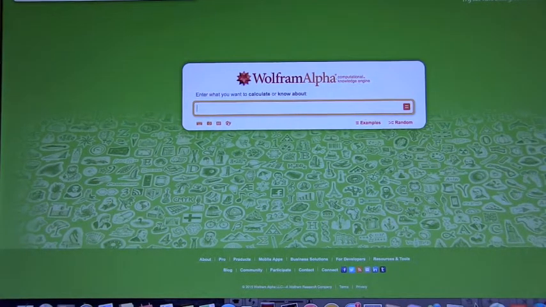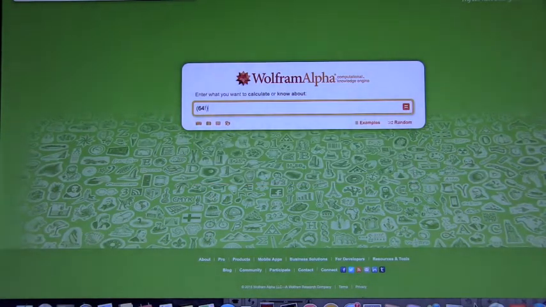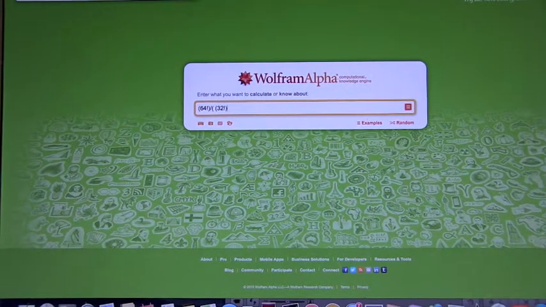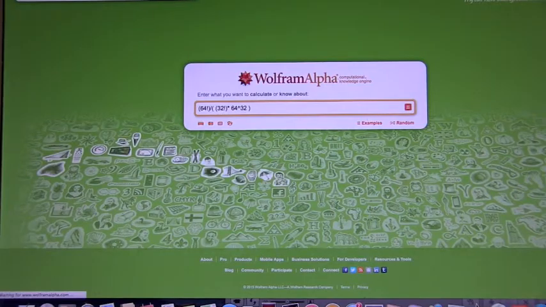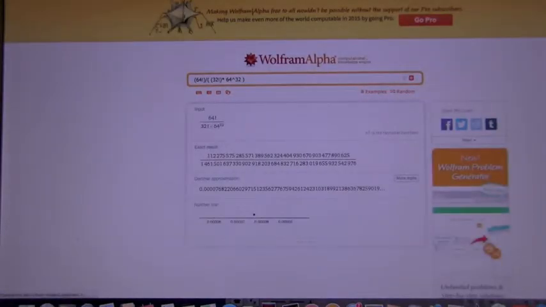Okay, so here we go. 64 factorial divided by this quantity, 32 factorial, times 32 factorial, over 64 to the 32nd power. Which is going to be... All right, let's see what Wolfram Alpha says about that.